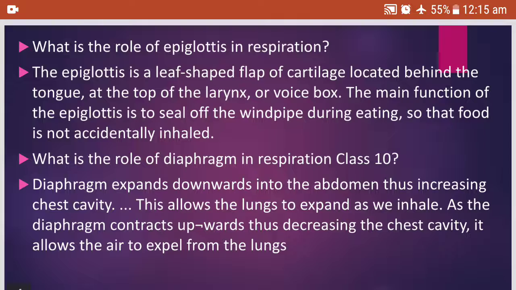Next, what is the role of diaphragm in respiration? Diaphragm expands downwards into the abdomen, thus increasing the chest cavity. This allows the lungs to expand as we inhale. As the diaphragm contracts upwards, thus decreasing the chest cavity, it allows the air to expel from the lungs.